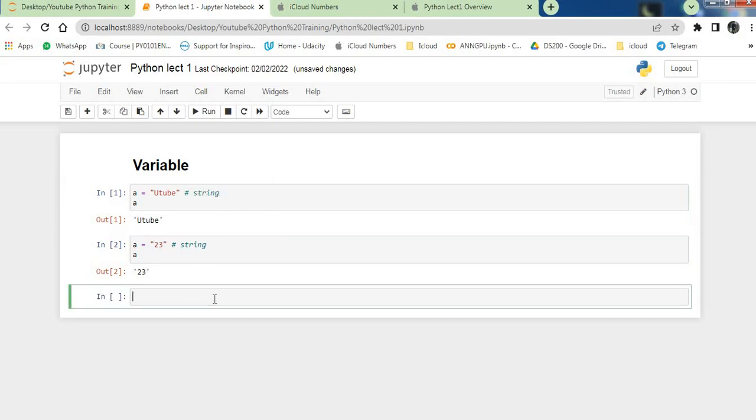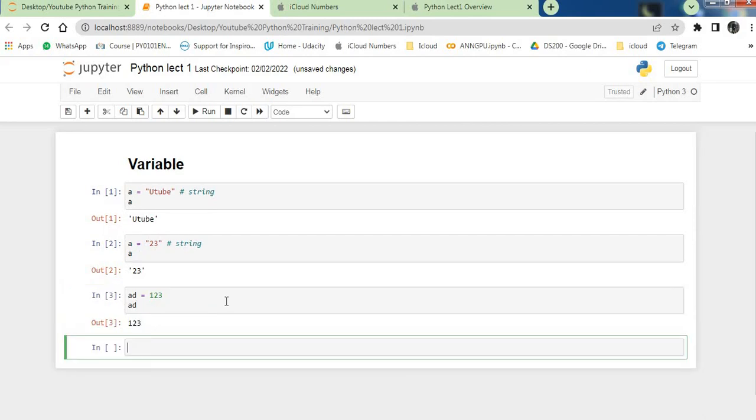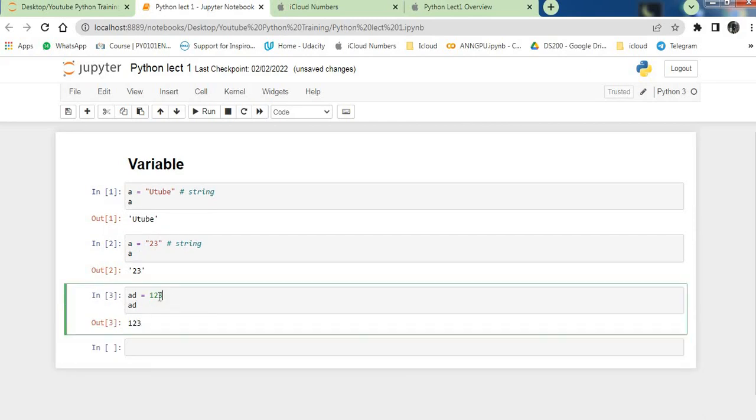Then I will show you the example for d is equals to 123. Okay, and then I can write this, you can call it. So this is my integer.